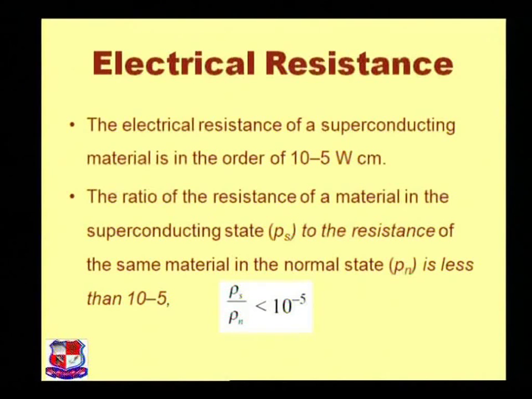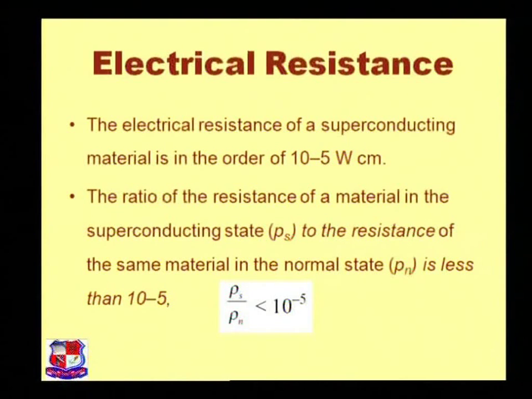The first property is electrical resistance. The electrical resistance of a superconducting material is on the order of 10 raised to minus 5. The ratio of the resistance of a material in the superconducting state to the resistance of the same material in the normal state is less than 10 raised to minus 5. It is called electrical resistance.